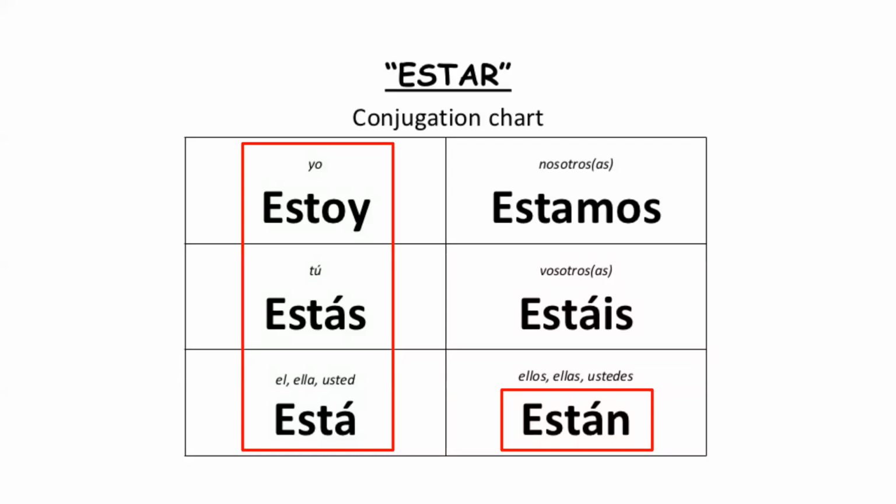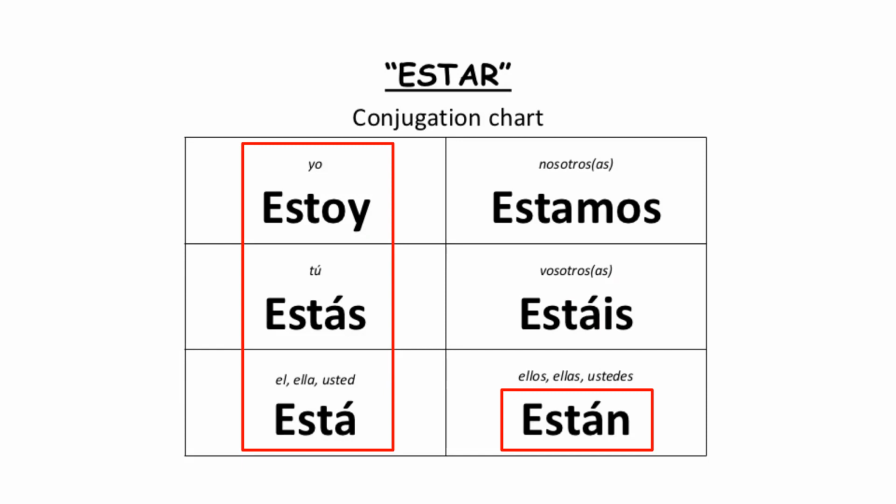The conjugation for estar when I'm talking with I is estoy. Yo estoy. With you, tú estás. Él, ella, usted está. So what do we do when we come from estás? We just drop the S, the final S. So estás goes to está.